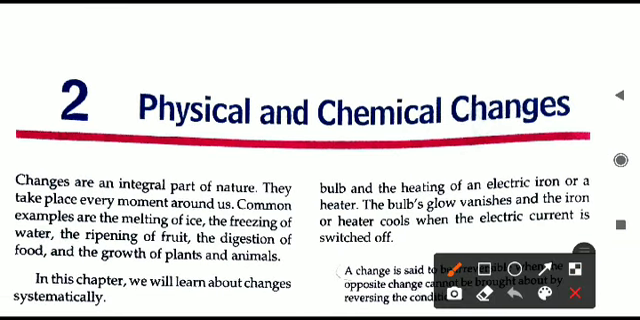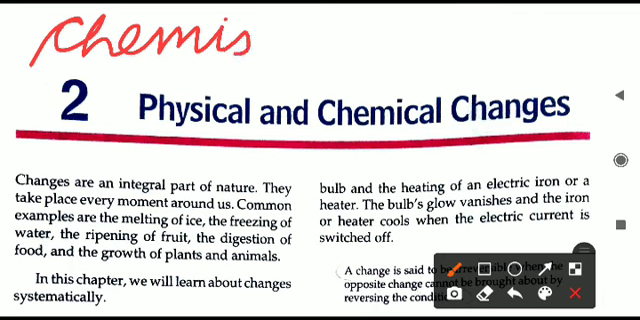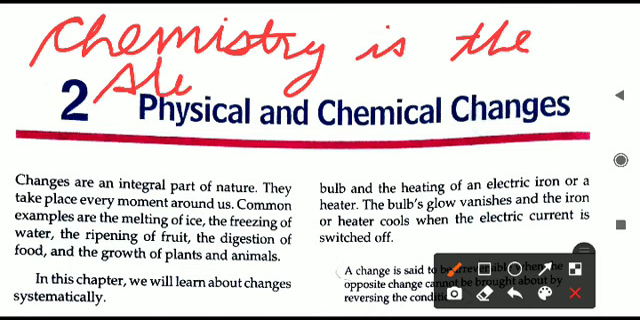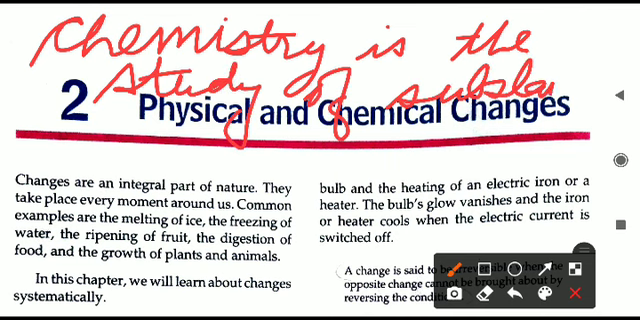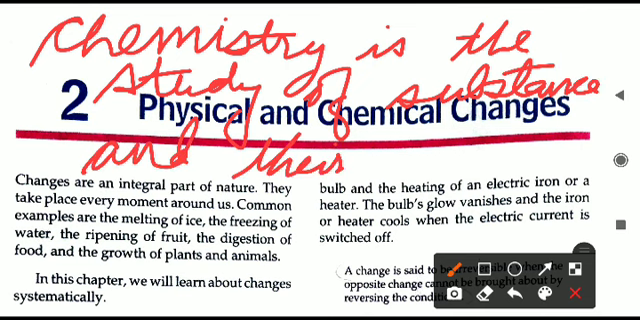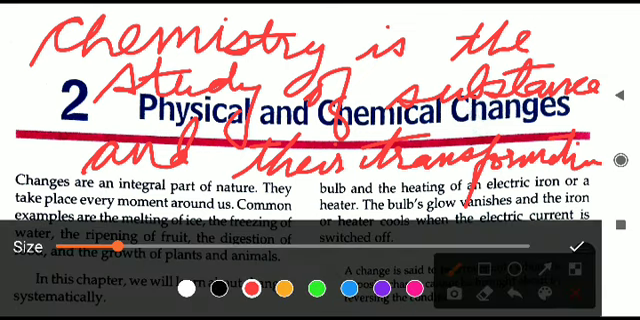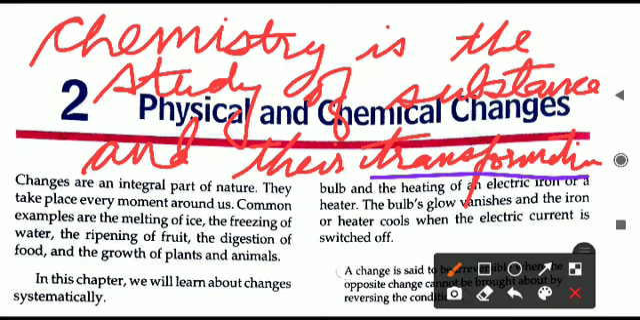So first of all, there is a question: what is chemistry? What do we study in this subject? The simple answer, as you have learned already in class 6th, is that chemistry is the study of substances and their transformation. So when any substance changes from one form to another, the word transformation means change.